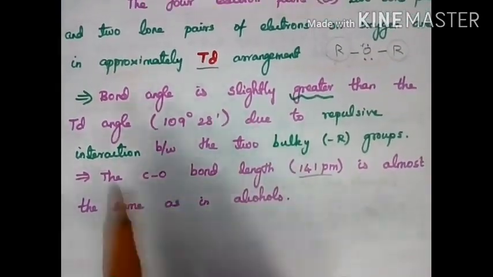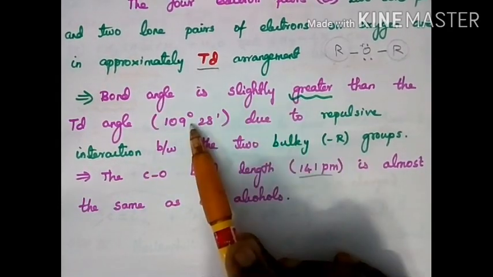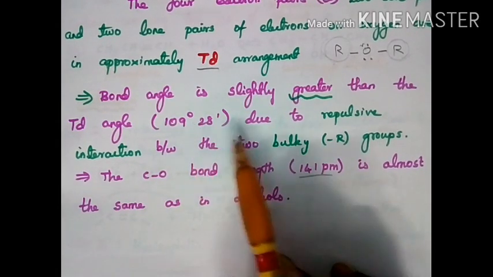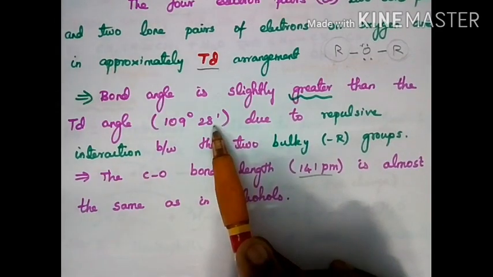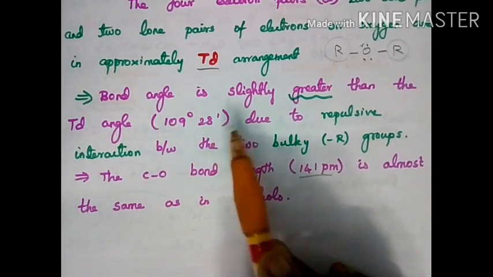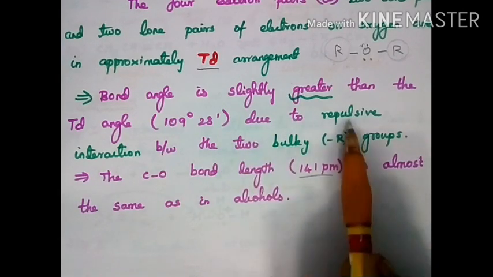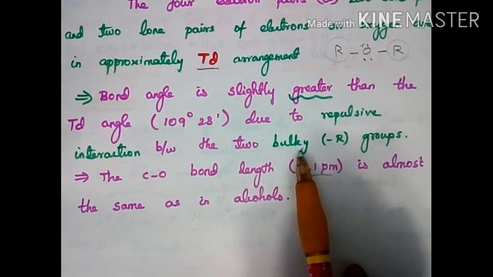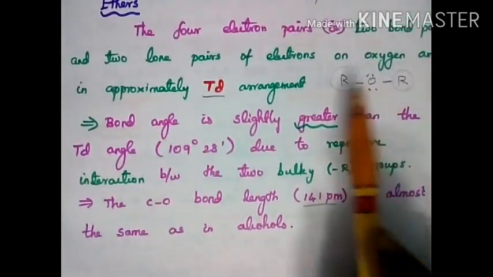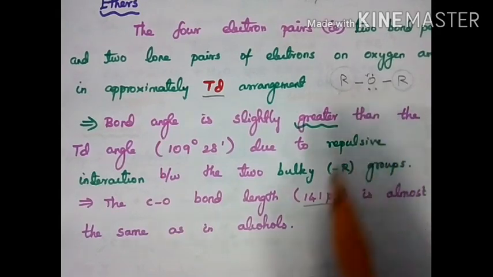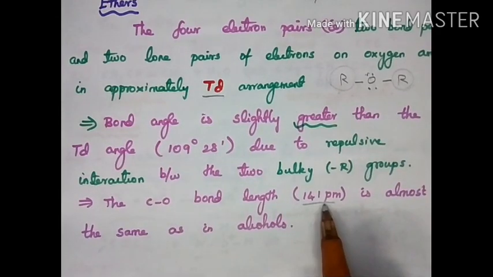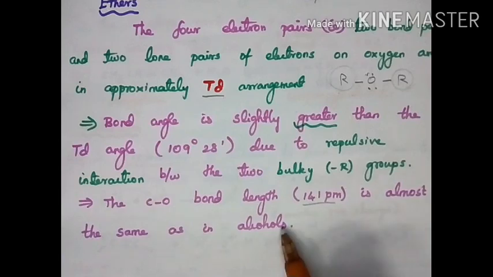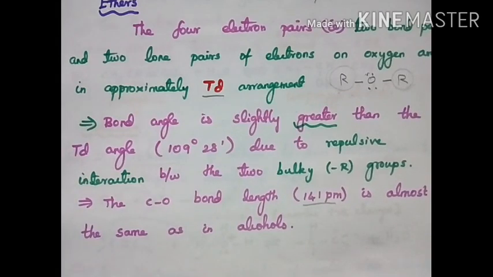The bond angle is slightly greater than the tetrahedral angle, since it is 111.7 degree. So why is this higher? Due to the repulsive interaction between the two bulky groups attached to the oxygen atom. And the C-O bond length is 141 picometer, which is almost equal to the alcohol, that is methyl alcohol. This is the structure of the functional group.